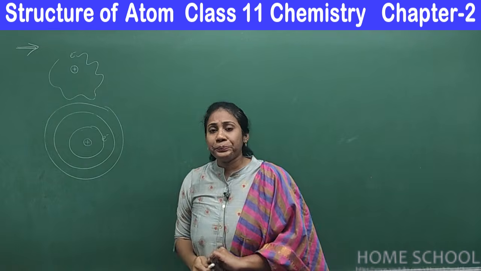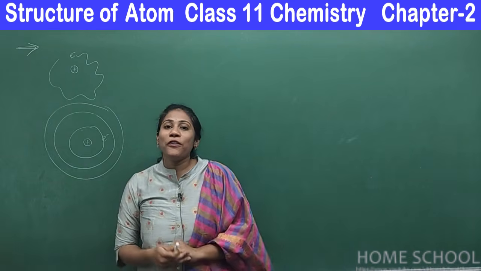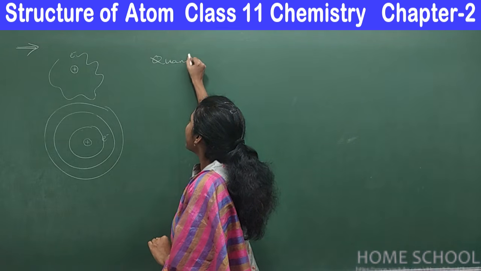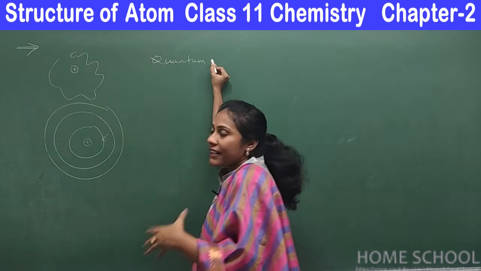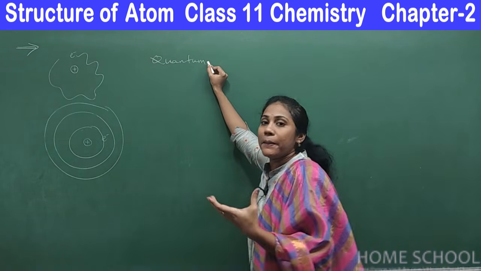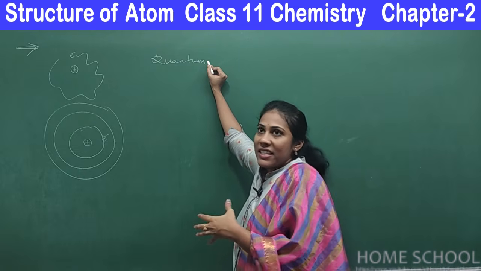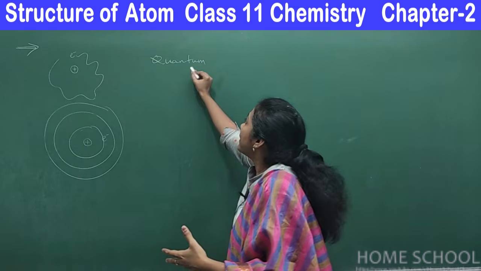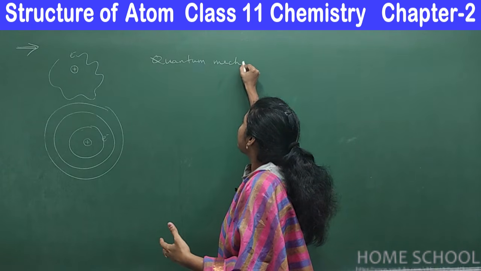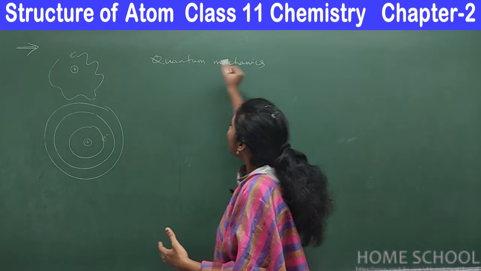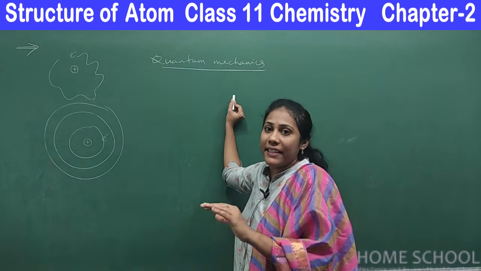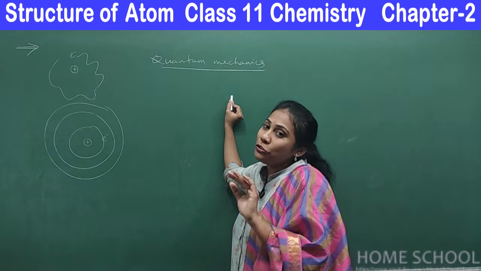And so came a new branch called quantum mechanics. This is a very interesting and important branch of science. We study many chemical and physical aspects here. This quantum mechanics was developed individually by two scientists.